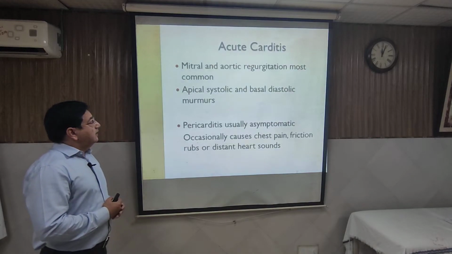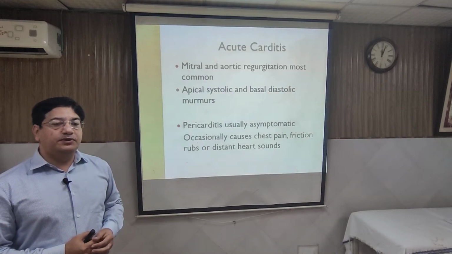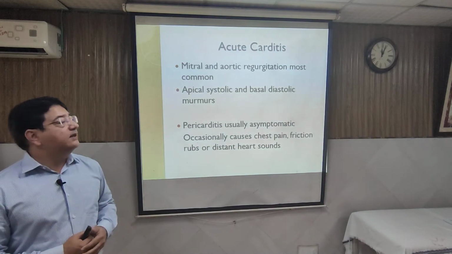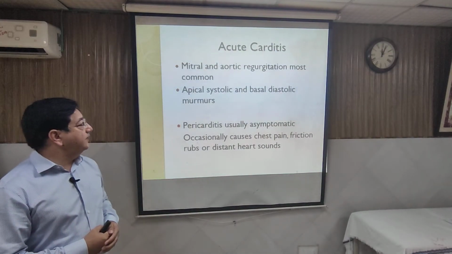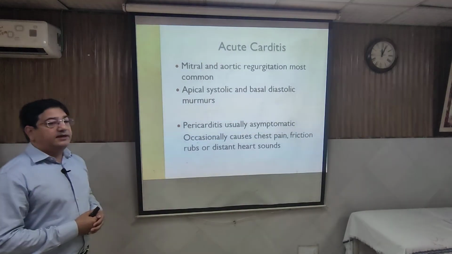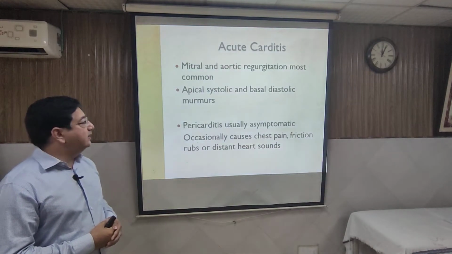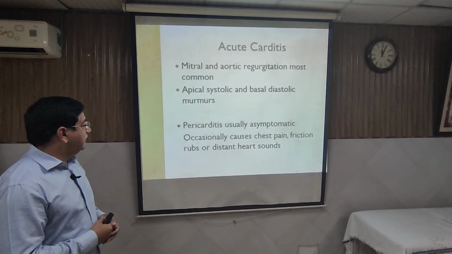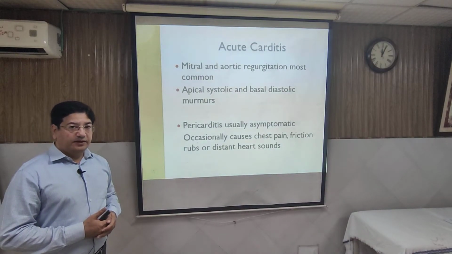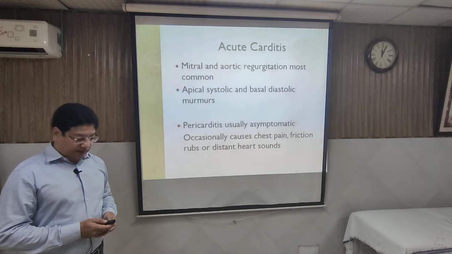So in acute carditis, usually there is an involvement of the mitral valve. Along with mitral, you can appreciate aortic regurgitation as well. So there will be a diastolic murmur in the basal area, in the aortic area, and in the apical area there will be the murmur of mitral regurgitation, which is a pan-systolic murmur radiating to the axilla. You should also appreciate whether there is a pericardial rub or not. And I told you the diastolic component will indicate the severity of illness.